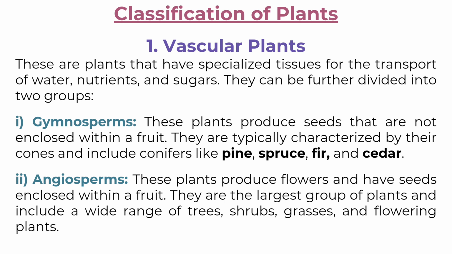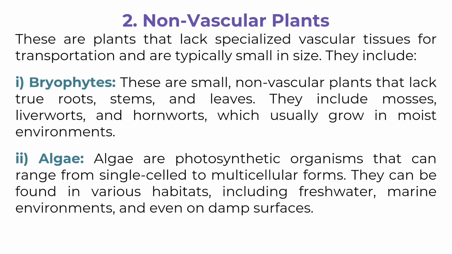Angiosperms. These plants produce flowers and have seeds enclosed within a fruit. They are the largest group of plants and include a wide range of trees, shrubs, grasses, and flowering plants. Non-vascular plants. These are plants that lack specialized vascular tissues for transportation and are typically small in size. They include bryophytes and algae.